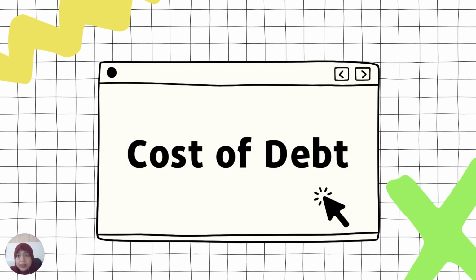The cost of debt is the total interest expense owed on debt. Put simply, the cost of debt is the effective interest rate or the total amount of interest that a company or individual owes on any liabilities such as bonds and loans. This expense can refer to either the before tax or after tax cost of debt.